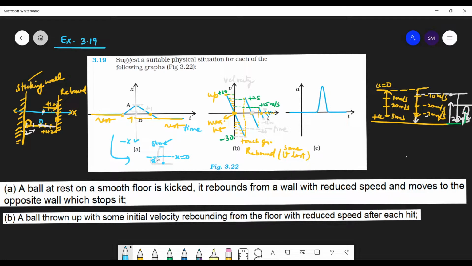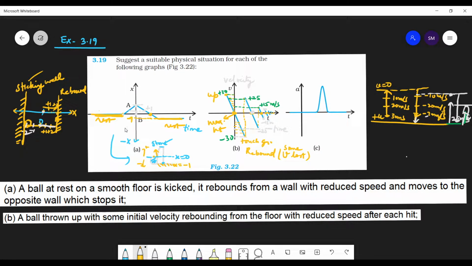So you are on a tower or on the first floor, and you have thrown a ball up from here. It goes up and then it comes down, and this stone is not going to rebound and it will be at rest. So it was at rest on the roof of the first floor. You threw it up, so here it was at rest at origin, but now here it is at rest at x equals -1. So upward direction you have taken positive, downward negative.